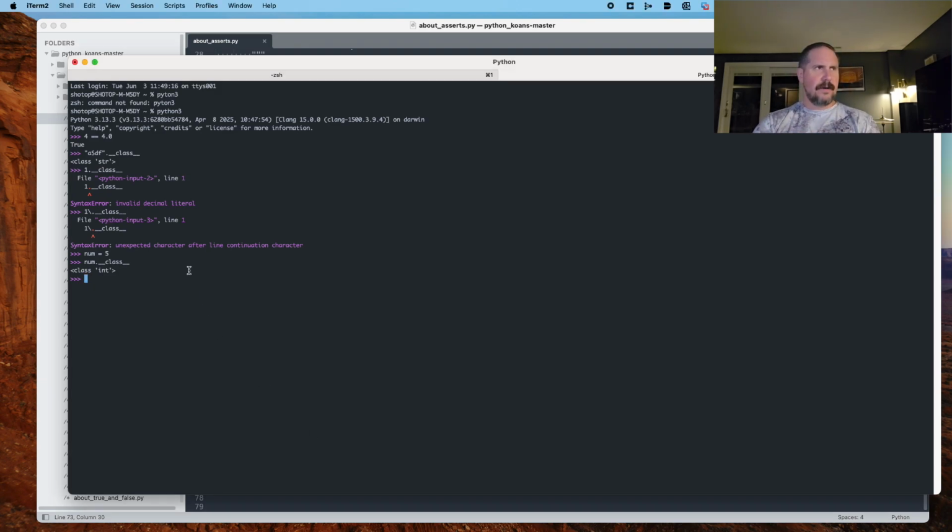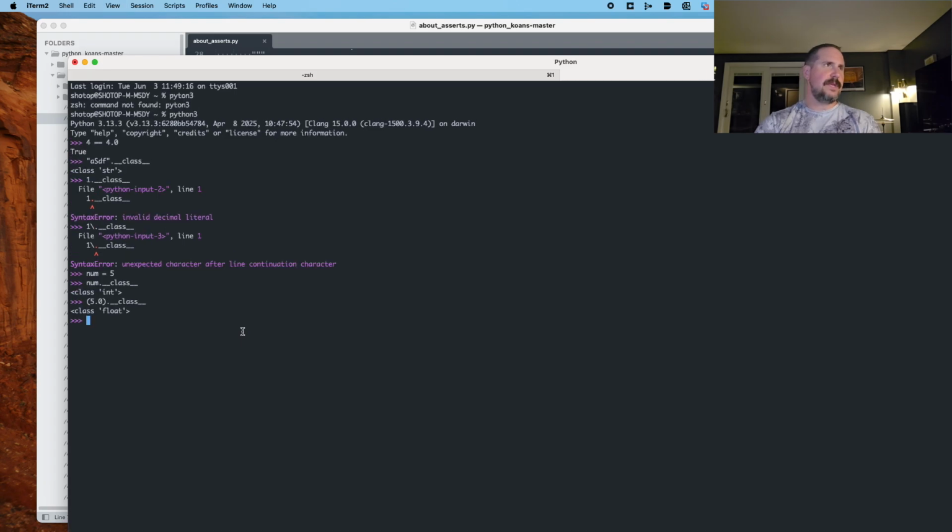All right, let's do, I wonder if I can do 5.0 and then call class on this in parentheses. That works. Okay, so I think this might be called casting. But anyway, we can wrap something in parentheses and then call a class on it, and we get the class of the thing inside the parentheses, which is a float. That's a decimal. Remember, we talked about that a bit.